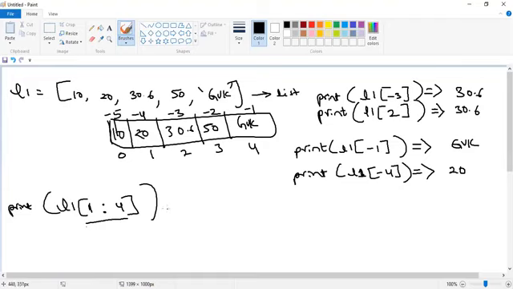So what's the result, guys? When I'm executing this kind of statement in Python, what will be the output? 1 to 4, right? What's the starting index? L1 of, this is the L1 object, right? So it starts from 1. The starting index is 1. What is the ending index? The value which we specify here, minus 1 will be considered. So 4 minus 1 is what?